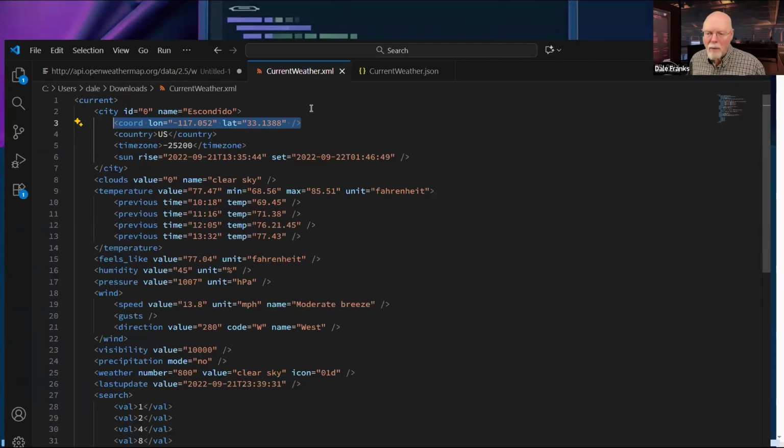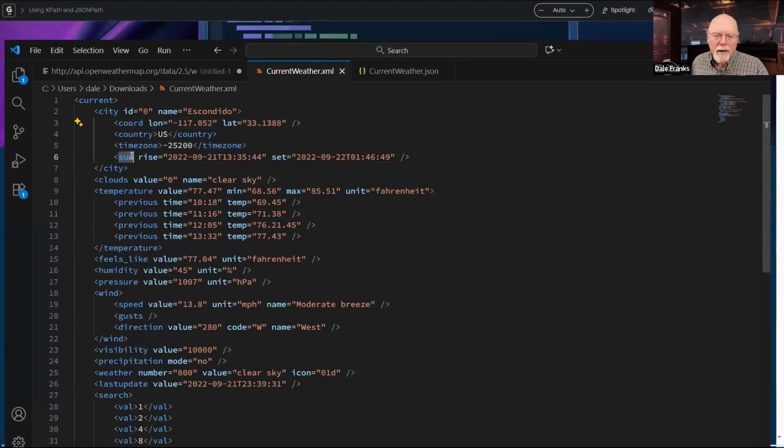This is an allowable way to do this when I have a single coordinate and coordinates must have two properties. If I just have a longitude or just have a latitude, that doesn't help me much in knowing what the location is. I've got to have both of those things so that it creates the little cross on the map so I know exactly where the latitude and longitude lines meet.